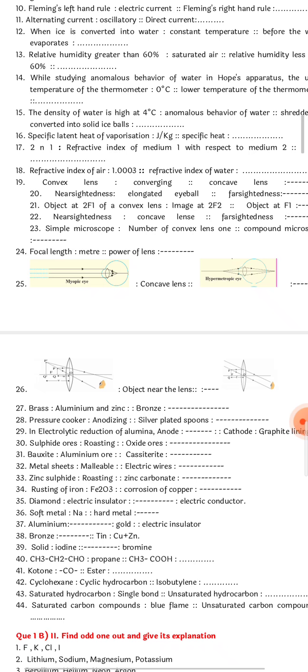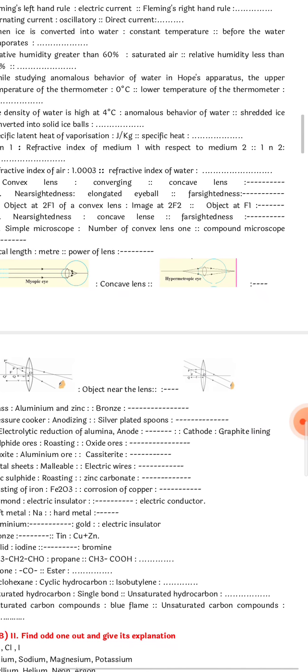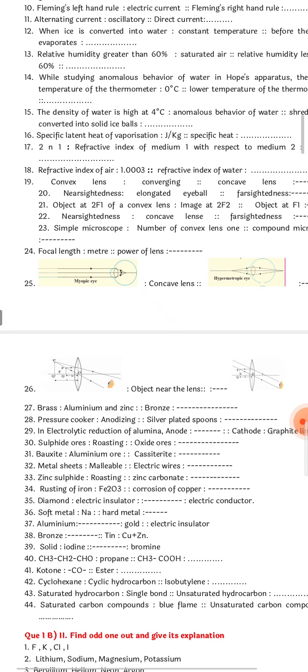Shredded ice converted into solid ice ball. That is, shredded ice means ice powder converted into solid ice ball. When you apply pressure, this happens. What is that property called as? Regelation. Okay, so the answer for the 15th question is regelation.